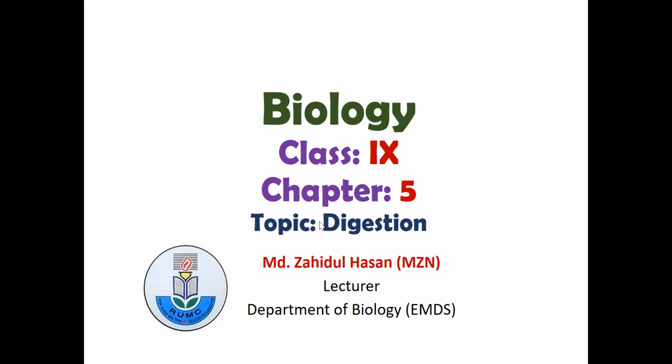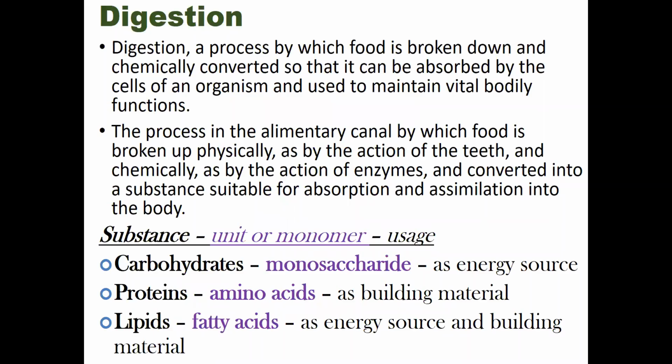So today we are going to learn from chapter 5 and our today's topic is digestion. Okay. So what is digestion? At the very beginning, you need to know the definition of digestion. Digestion is a process by which food is broken down and chemically converted so that it can be absorbed by the cells of an organism and used to maintain vital bodily functions. Okay. So this is the overall definition of digestion, and the process of digestion takes place in the alimentary canal by which food is broken up physically.